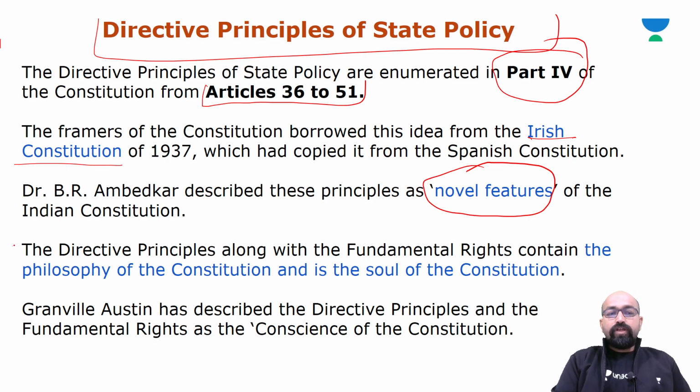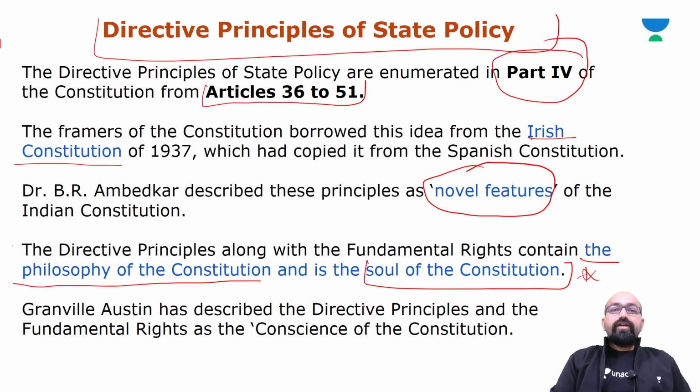Right. Now, the DPSPs, along with the fundamental rights, contain the philosophy of the Constitution and are the soul of the Constitution. Just write down the point. So, the directive principles, along with fundamental rights, contain the philosophy of the Constitution and are the soul of the Constitution.